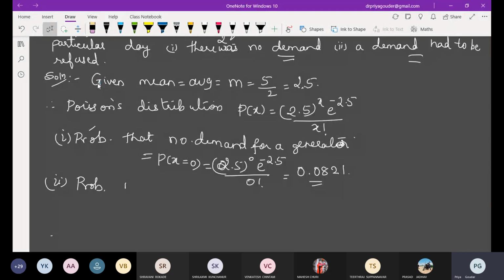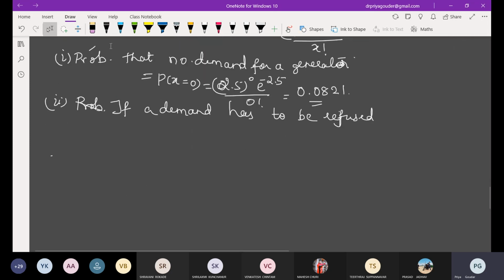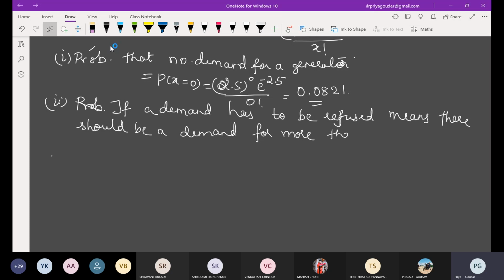So, write down, if a demand has to be refused, means there should be a demand for more than 4 generators.